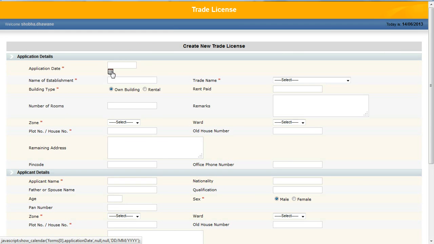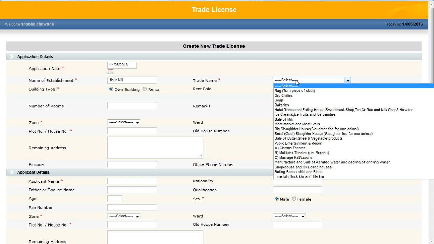I am entering the application date, name of the establishment, and I am selecting the trade name.